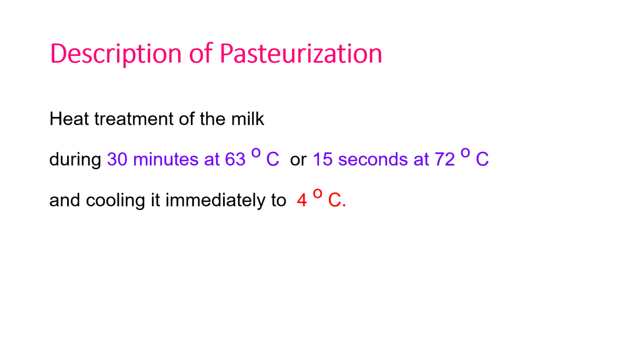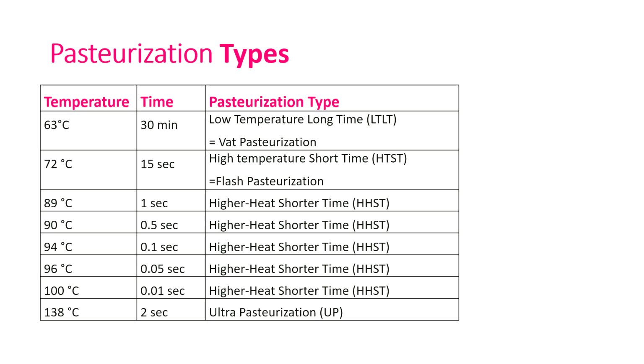This is the description of pasteurization: heat treatment of milk for 30 minutes at 63 degrees Celsius, or for 50 seconds at 72 degrees Celsius, and cooling it immediately to 4 degrees Celsius. This is pasteurization. Now we will see the pasteurization types, according to the liquid, with the temperature, time, and pasteurization type.